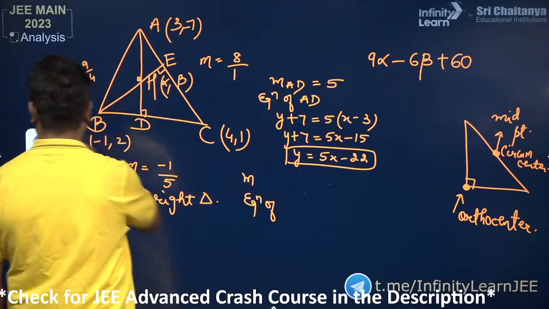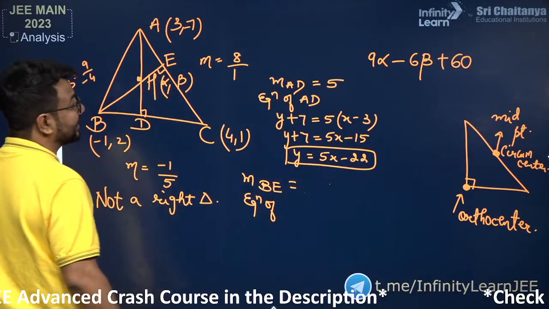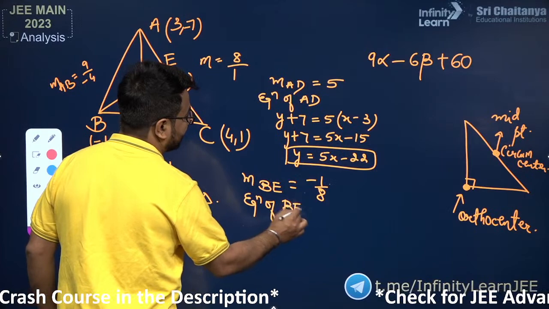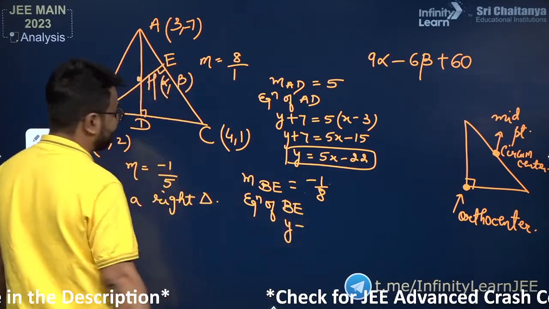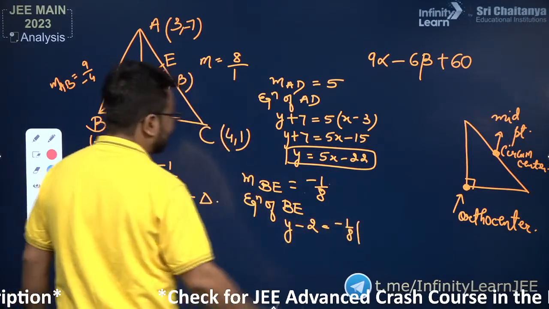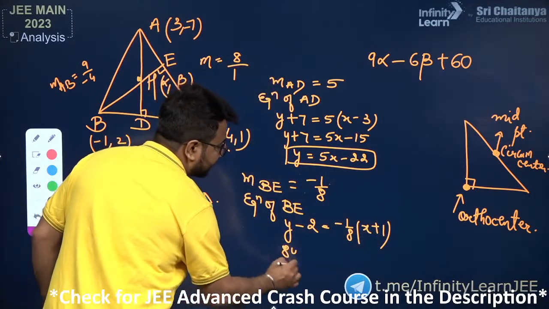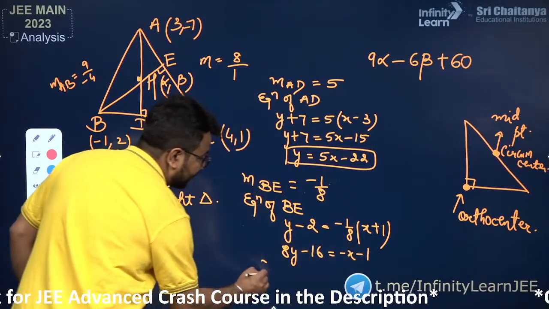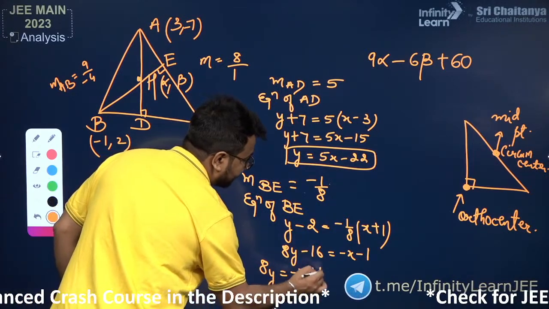So first of all let me write the slope of BE. The slope of BE will be the negative reciprocal of it, this will be -1/8, and then let us write the equation of BE. The equation of BE will be obtained with the help of vertex B: y minus 2 is equal to -1/8 times x minus of -1, so that will become +1. So this will be 8y, this will be -16, here we have -x, then we have -1. So the value of 8y will be written as -x, 16 minus 1, that will be 15.